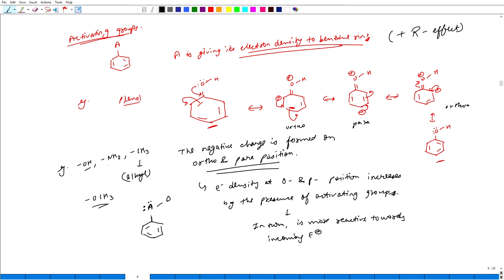OH has a lone pair of electrons, NH2 has a lone pair of electrons. CH3 doesn't have a lone pair of electrons, but it has hyperconjugation, a no-bond resonance kind of thing. And OCH3 also has a lone pair of electrons. So that's why these groups activate the ring and direct the incoming electrophile towards the ortho and para positions. Now, what the deactivating groups are, we will discuss in the next class. Thank you.